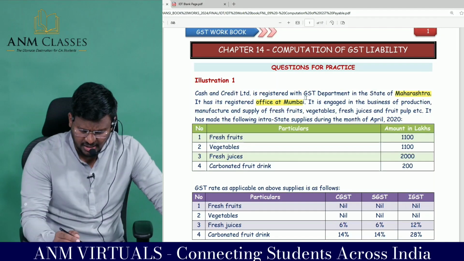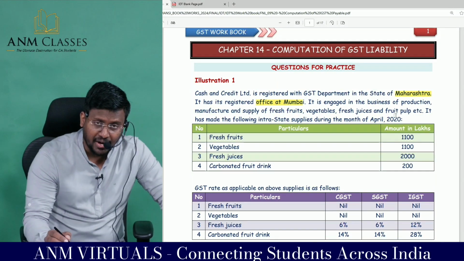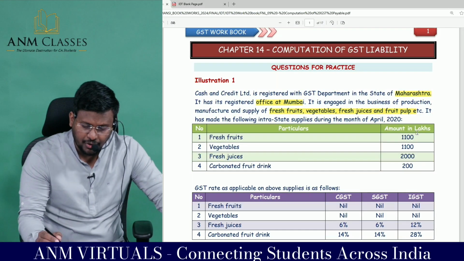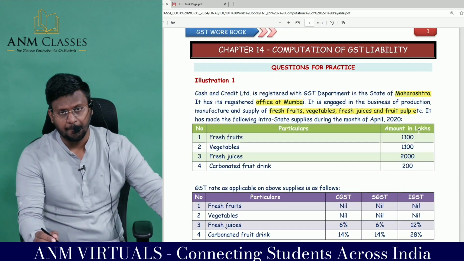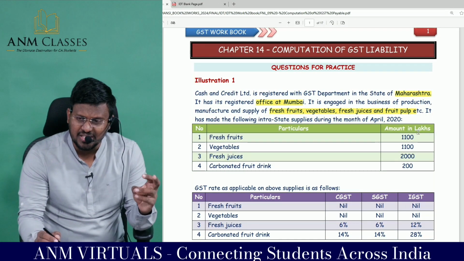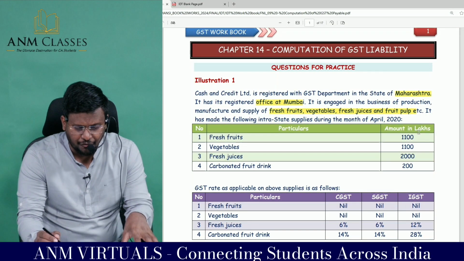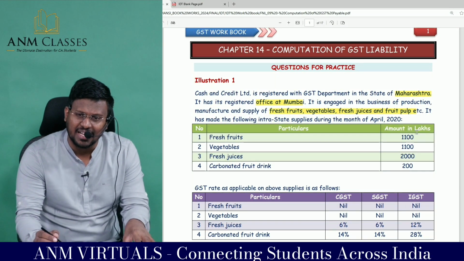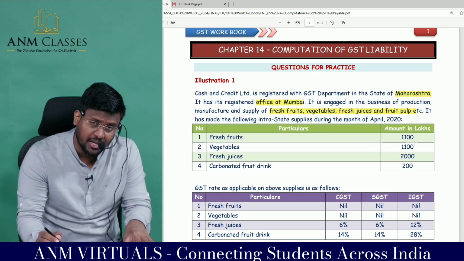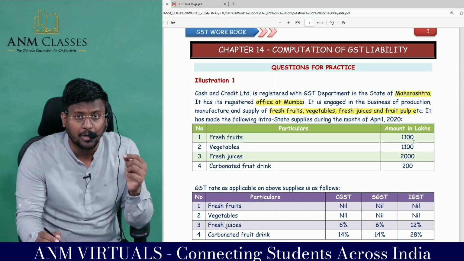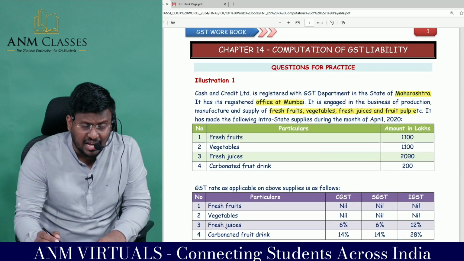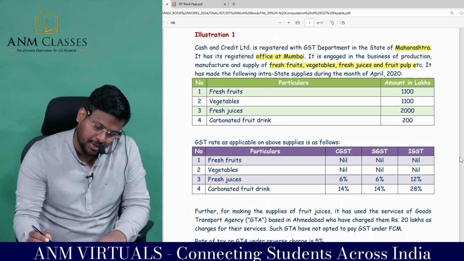It is engaged in the business of production, manufacture and supply of fresh fruits, vegetables, fresh juices and fruit pulp. Multiple products they are dealing. Fruits and vegetables are exempted goods, whereas fresh juices and pulps are taxable products. That means they are engaged in both taxable and exempted supplies, so the apportionment concept will be applicable. It has made the following intra-state supply during the month of April.